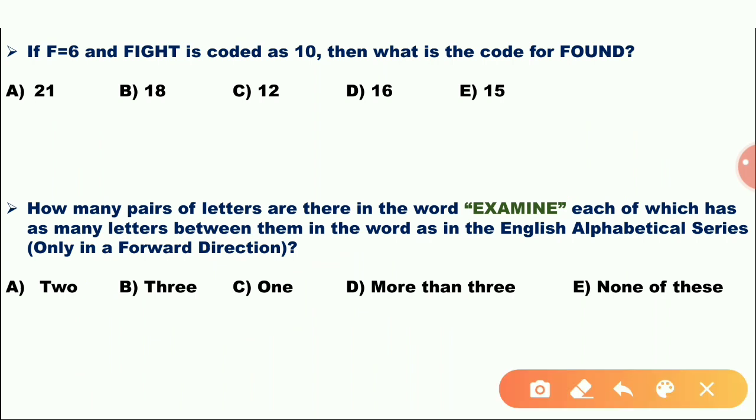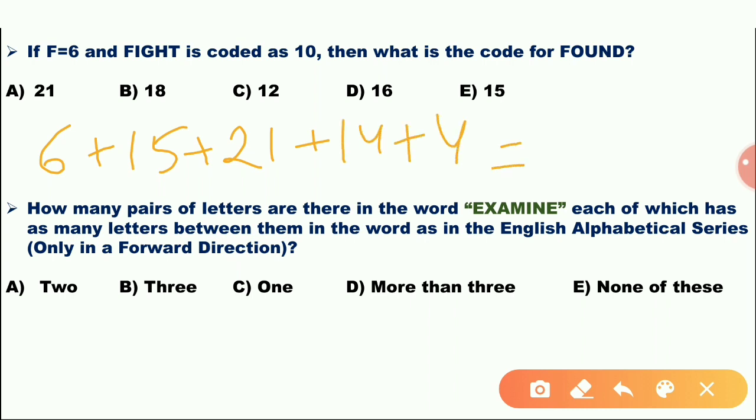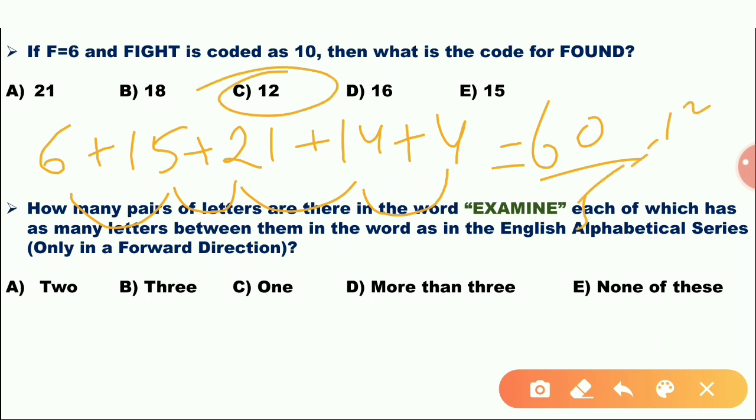Then found. F equal to 6. What is the U? 15. U is 21, O is 15, N is 14, D is 4. So 26, 36, 42, 46, 56, 60. 60 by 5 equal to 12. 12 is the C option.